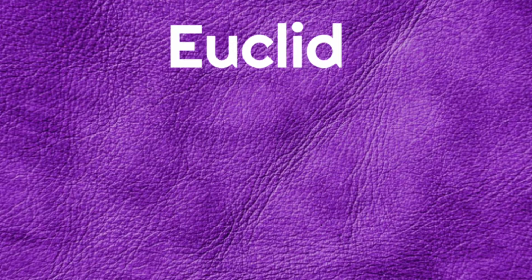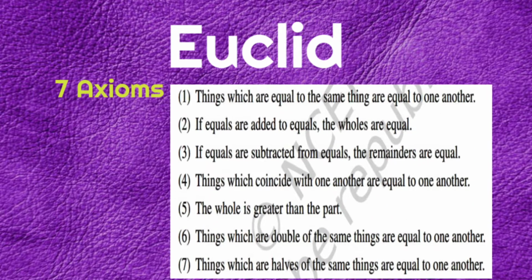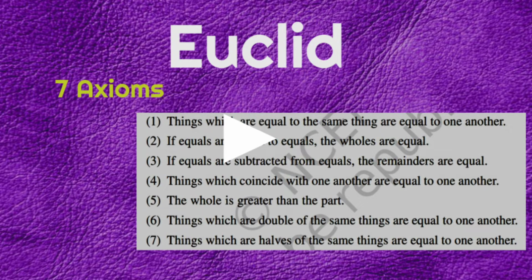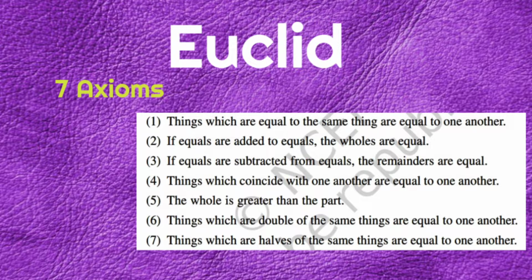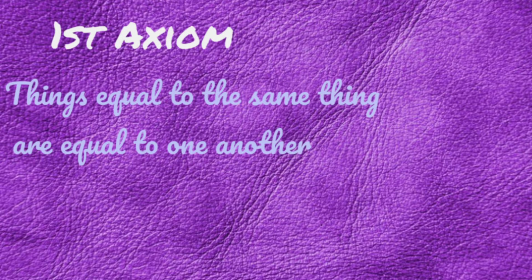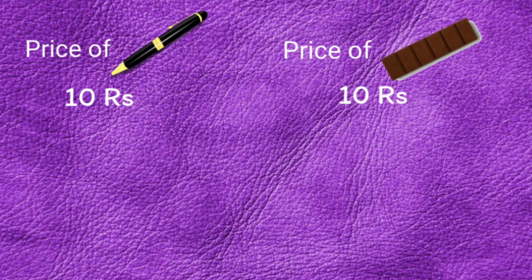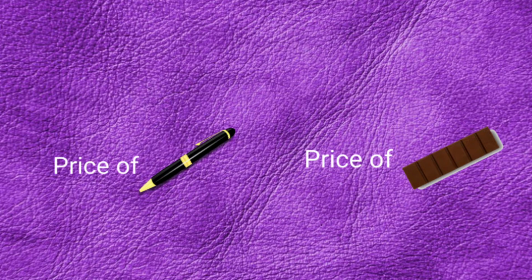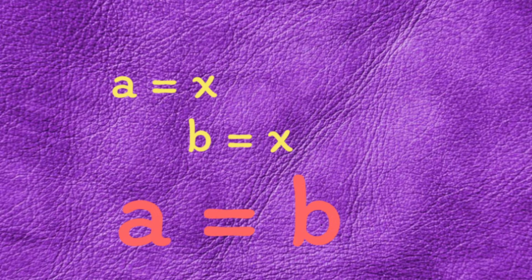So out of these tons of axioms, our favorite Euclid gave us 7 axioms in his Elements, which you can read by pausing the video if you want. Literally, I am saying that they are really simple. Euclid's first axiom says, things equal to the same thing are equal to one another. Let's understand this with an example. Suppose I have a pen with a price of 10 rupees and a chocolate also with a price of 10 rupees. So by this axiom, the prices of this pen and chocolate are equal, which means if A is equal to X and also B is equal to X, then A is equal to B. Now it's quite easy to understand, right?